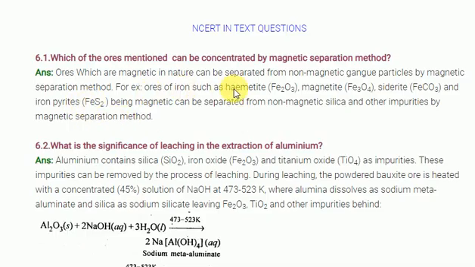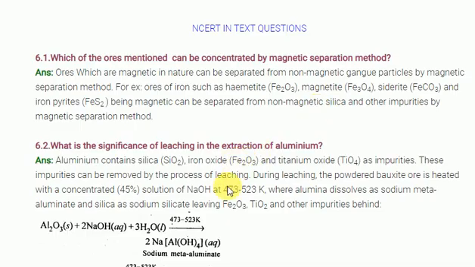So non-magnetic materials, generally silica, can be removed by using this method only. So students, remember that the magnetic separation method is used to remove the non-magnetic material from the magnetic material. Example, iron ore is there and silica. Silica is an impurity present in the iron ore, and it can be removed.